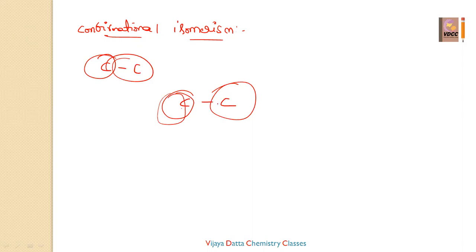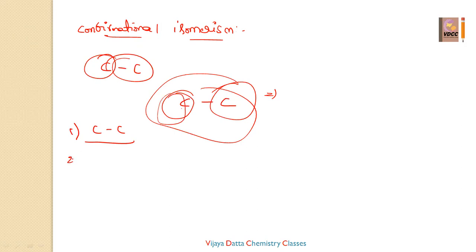Due to the free rotation over the axis, it forms various isomers. Those various conformers are called rotamers, conformations, or conformers. Whatever the free axis of rotation between carbon and carbon, those are said to be conformers, conformations, and we can also say isomers. And here the first condition is a C single bond C.